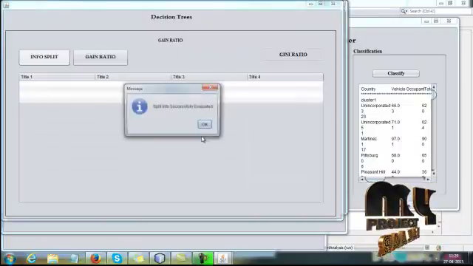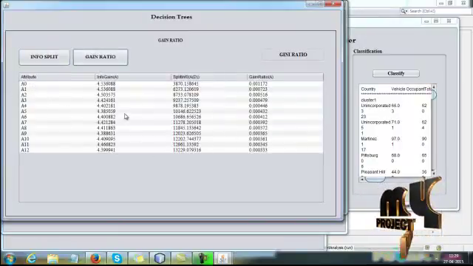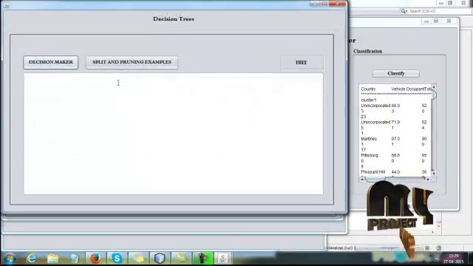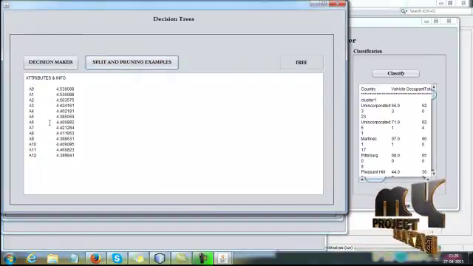Then here we are computing the split info values. Then here we have the attribute, information gain, split info, then gain ratio. Then click the gain ratio value. Here we are making the decisions for attributes A0, A1, A2, A3 until all attributes in the data set. Then click tree.